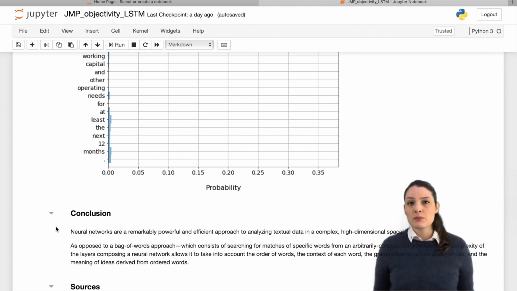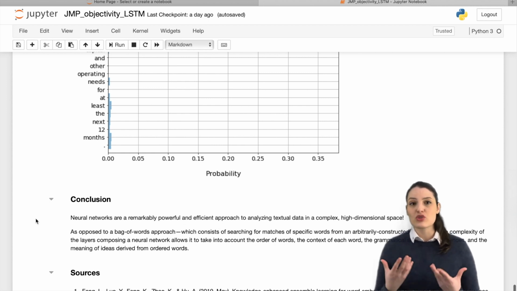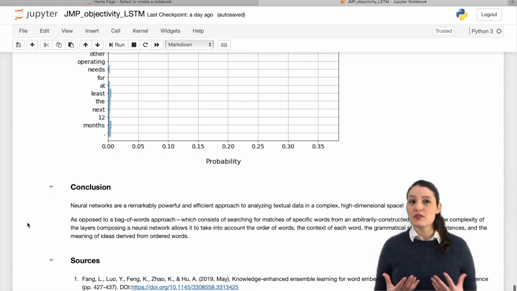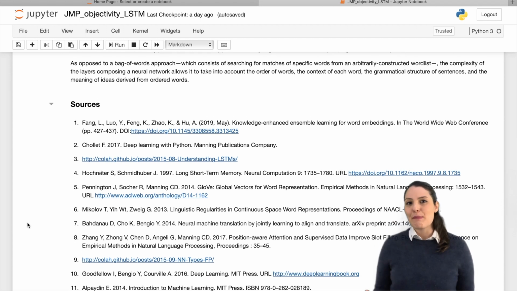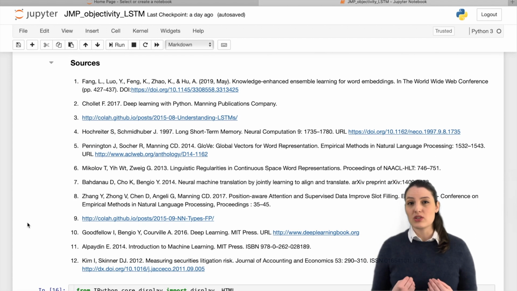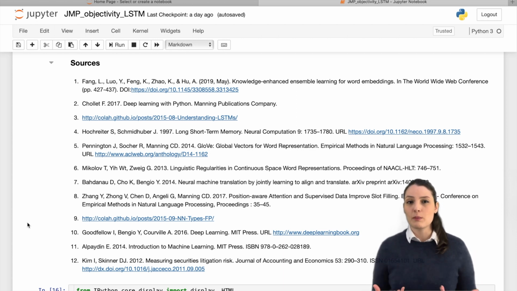Machine learning algorithms are a remarkably powerful and efficient approach to analyzing high-dimensional data. These techniques are able to identify the grammatical structure of sentences and semantic relationships in text. I believe that by incorporating these tools into accounting research, we can actually broaden the collection of signals that we study, and with this develop a richer understanding of the corporate information environment, the consequences of disclosure regulation, the incentives behind disclosure choices, and the implications for capital markets.